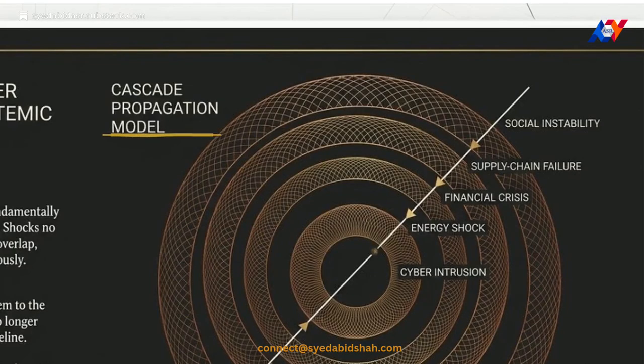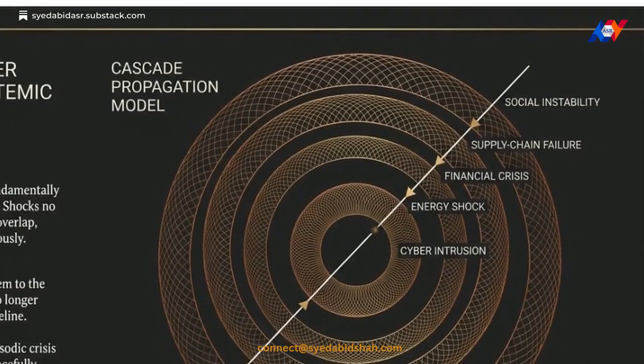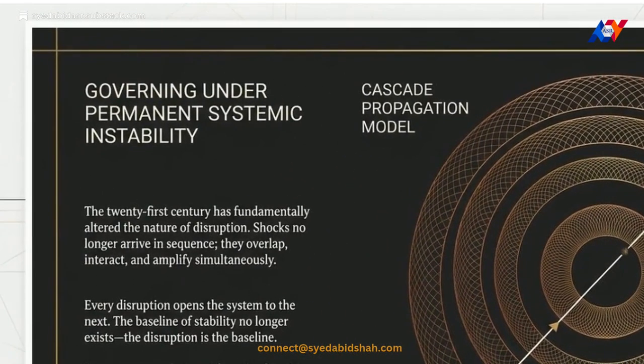Look at this cascade propagation model. A single cyber intrusion immediately triggers an energy shock, which cascades into a financial crisis, ultimately resulting in social instability. The stable baseline you used to build plans around is gone. Permanent systemic instability is the baseline.